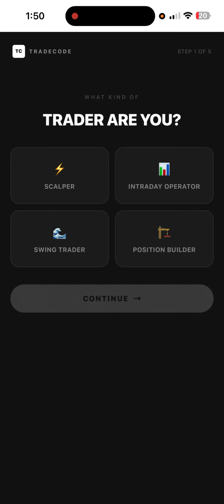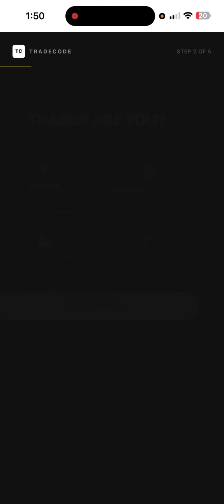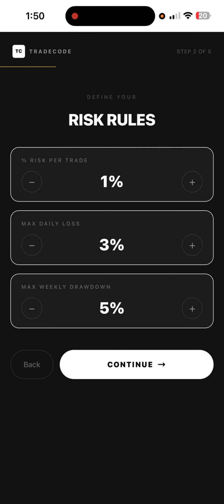So basically, when you come into the app, you see it looks real nice. The background is nice. What kind of trader are you? This is the first thing it asks you. Let's just say you're a scalper. You go to continue. Then define your risk rules. So you got risk per trade, 1%, max daily loss, 3%, max weekly drawdown. It shows this on default because this is what most of the prop firms default on.